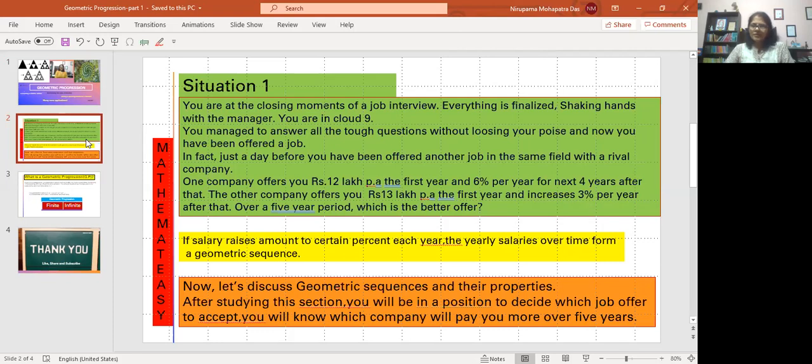Whenever we say the growth is exponential, right? Whenever you see the COVID-19 situation, again, how exponentially it is growing.